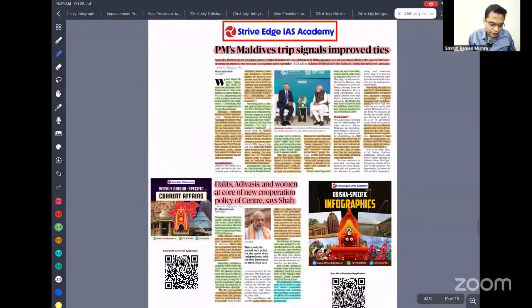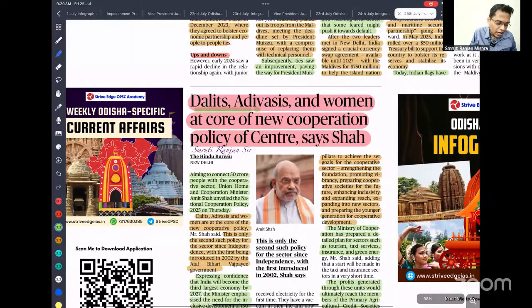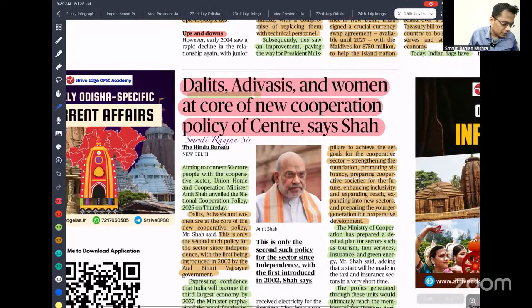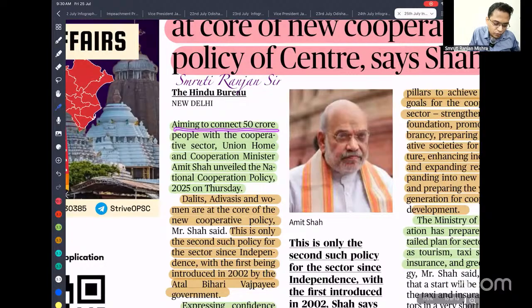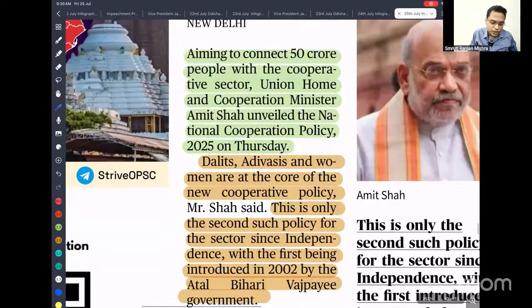So next important news of the day. The Adivasi, Dalit and women are at the core of the cooperation policy of the center. Recently the Ministry of Cooperation was established, and policies are being framed and promoted for enhancing the cooperative sector. Aiming to connect 50 crore people with the cooperative sector, Union Home and Cooperation Minister Amit Shah unveiled the National Cooperation Policy 2025. Most of the cooperative sector is helping the poor, the Dalit, the Adivasi, the women. So Dalit, Adivasi and women are at the core of the new cooperative policy.